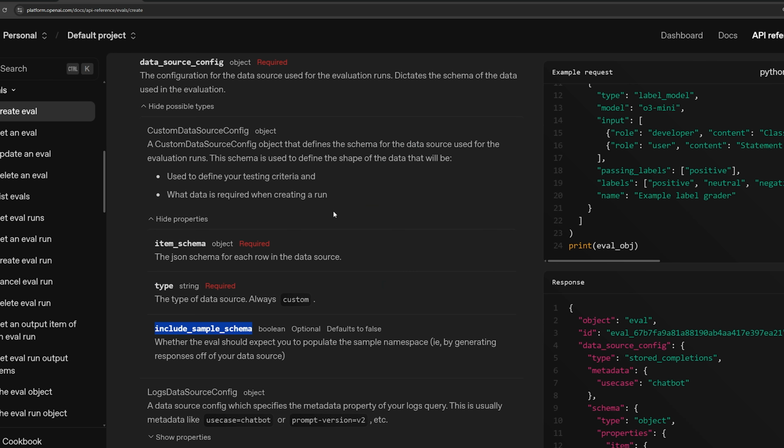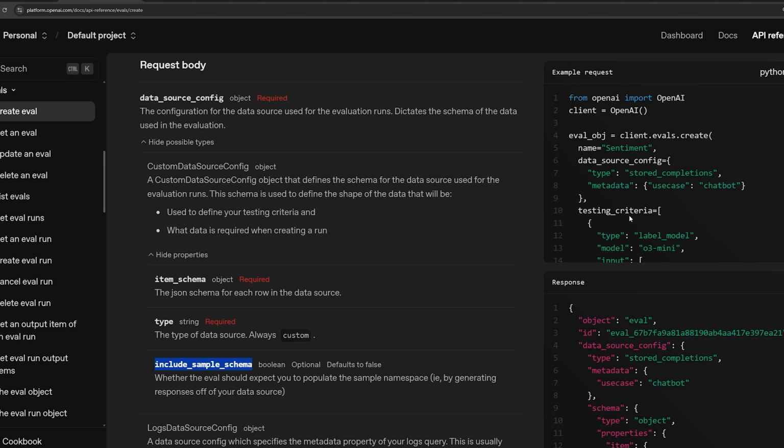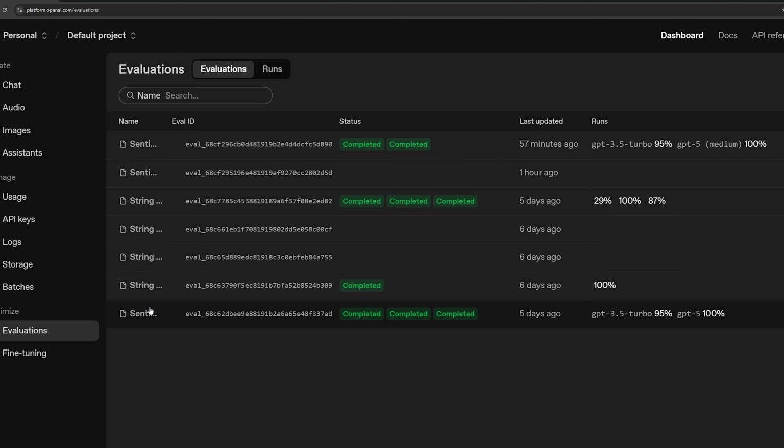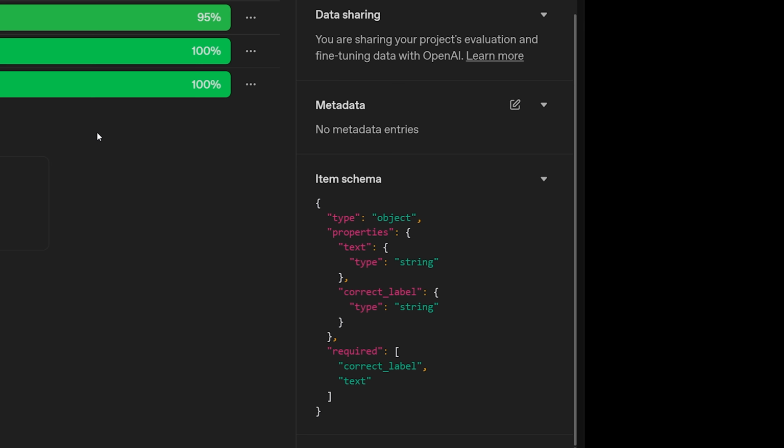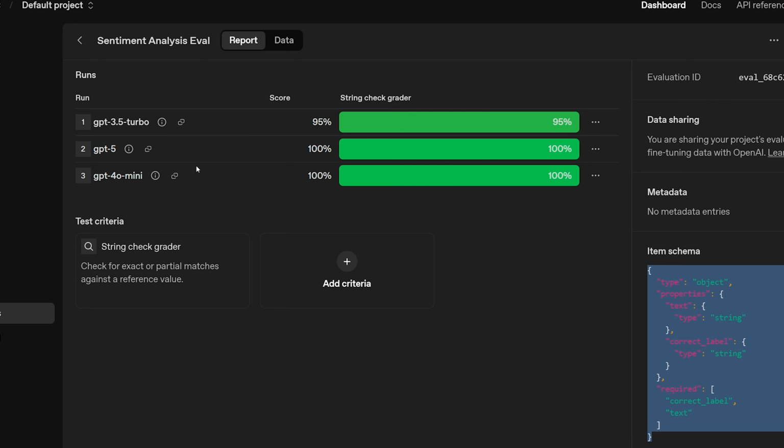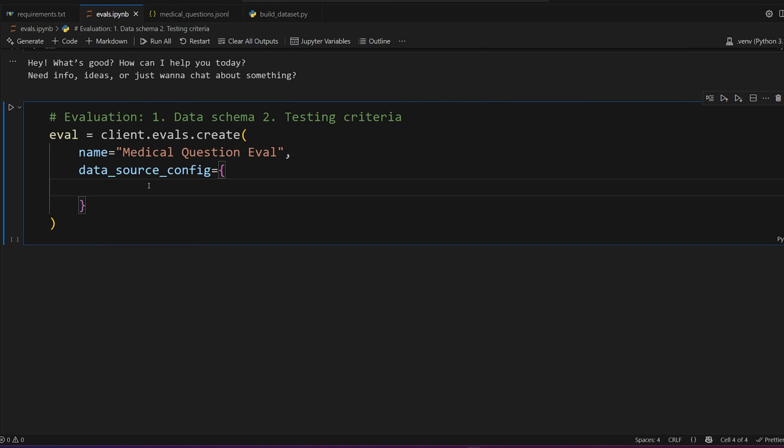What's also great, just to help you out, because this can be a little confusing and the examples aren't always the best, you can go to one of your evaluations, and what's really cool is that if you go down here to the bottom right, it gives you the schema for this evaluation that you've already created through the UI. So we can actually just borrow that. So we're going to copy that whole object, and before we paste it, we want to define first the type.